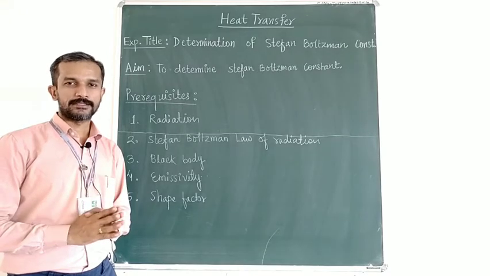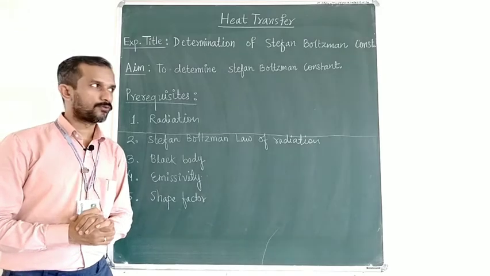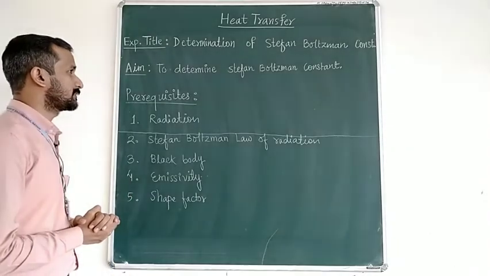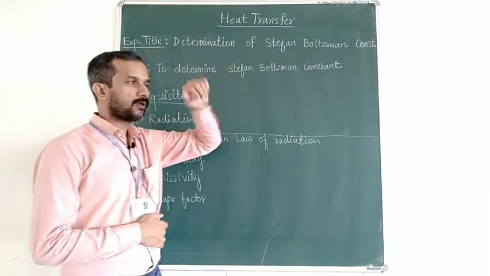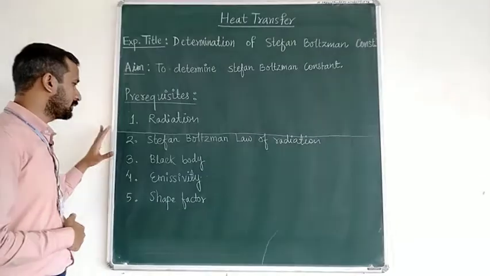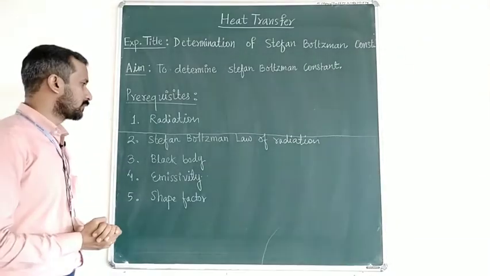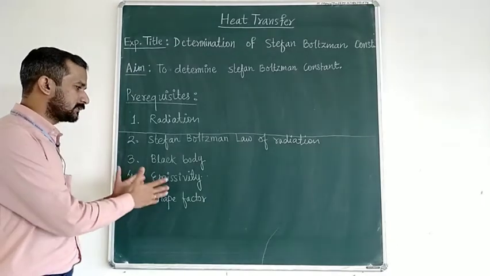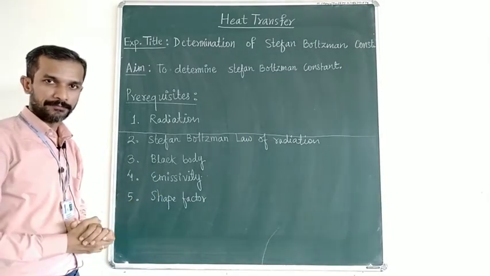Today we are going to discuss the determination of Stefan-Boltzmann constant. So we can read the aim of today's trial: to determine the Stefan-Boltzmann constant. To begin with the trial, you shall be clear with these prerequisites that I have listed on the board. Your ideas about these concepts must be clear to understand today's discussion.